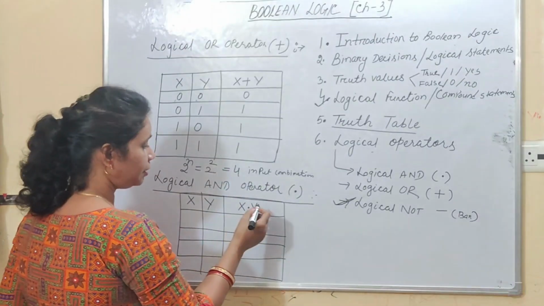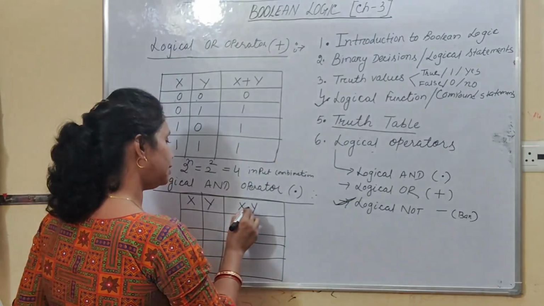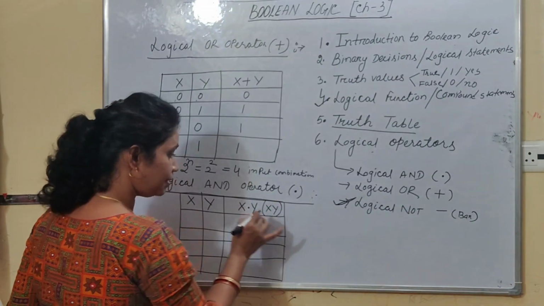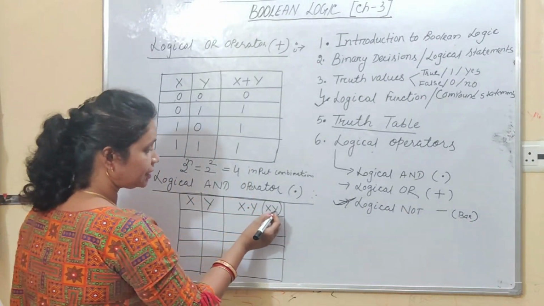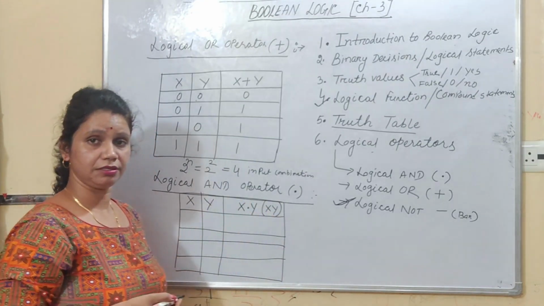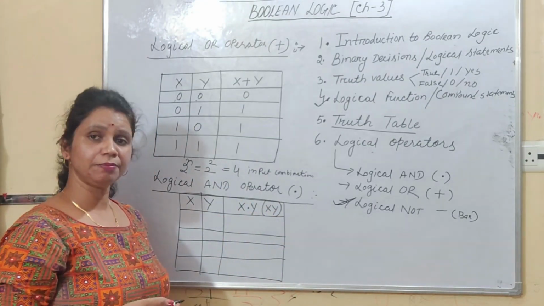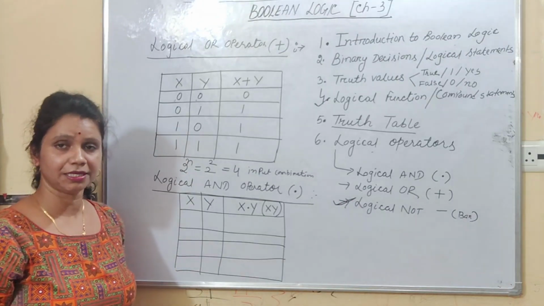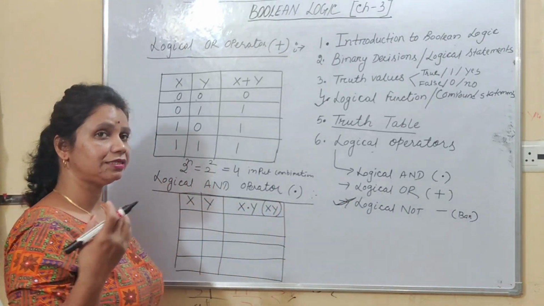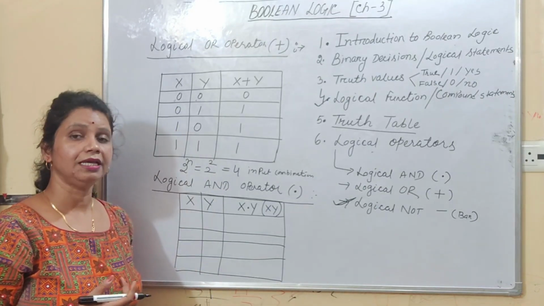But students, you have to remember, if we write x dot y, then it is okay. But if your expression is like this, xy, then you have to understand that in between x and y no operator is there. That means there is one logical AND operator, right? So logical AND operator is also known as logical multiplication. Right, students? So here, if no operator is there, then you have to understand there is an AND operator. That means you have to read x and y.